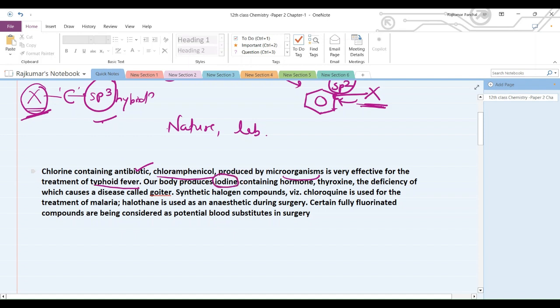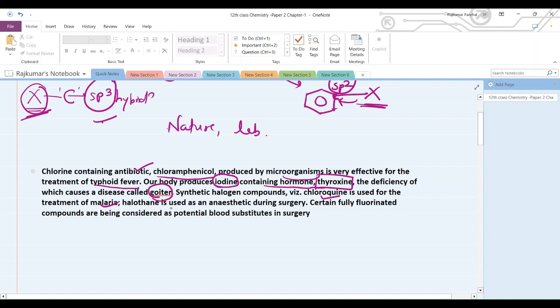Our body produces an iodine containing hormone, that is thyroxine. In the deficiency of iodine, the disease that occurs is goiter. Then there are synthetic halogen compounds, such as chloroquine, which is used for the treatment of malaria.